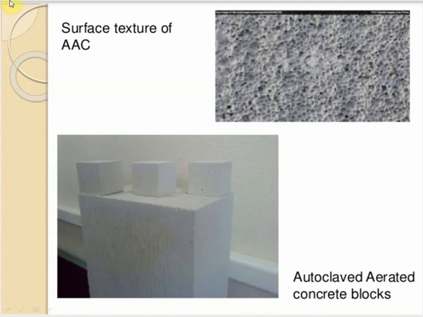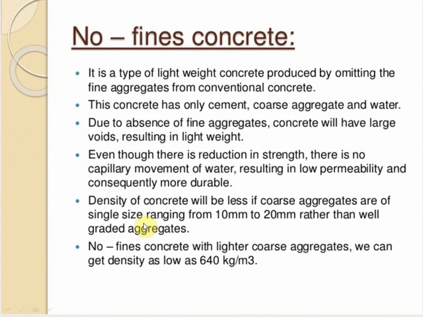Here you can see, that's why it is called cellular concrete. This is the surface structure of autoclaved aerated concrete, and these are the concrete blocks produced from autoclaved aerated concrete.